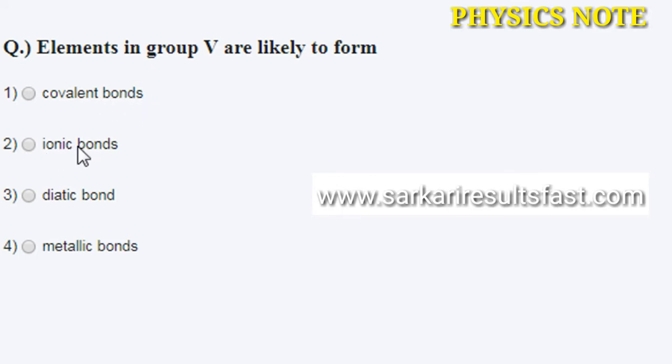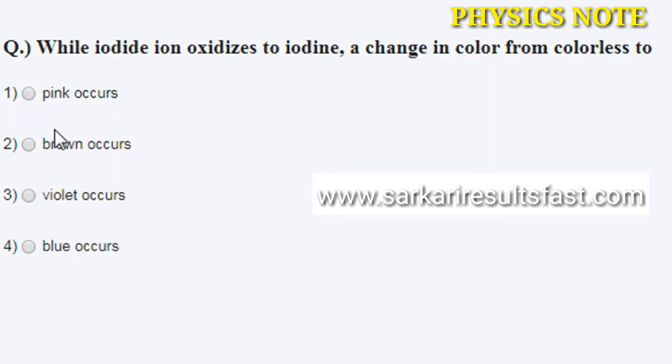Next question: elements in group 5 are likely to form option A covalent bonds, ionic bonds, dative bonds and metallic bonds, and the correct answer is covalent bonds.